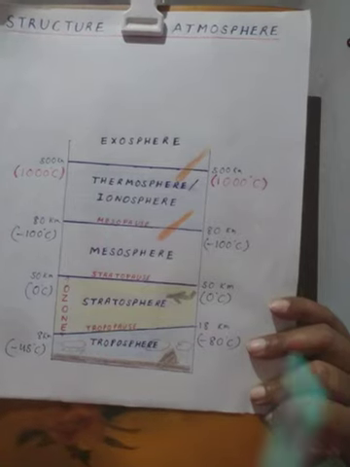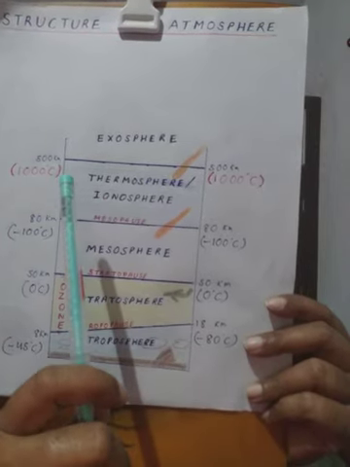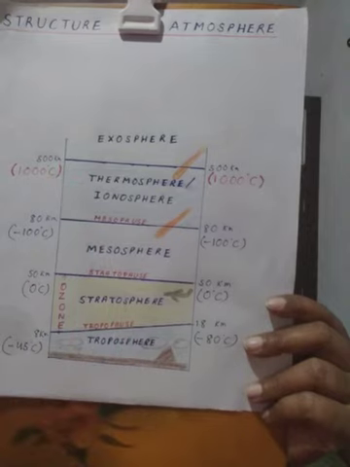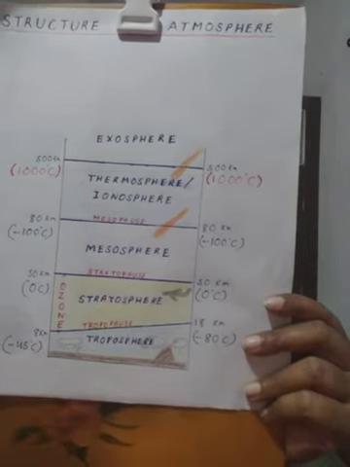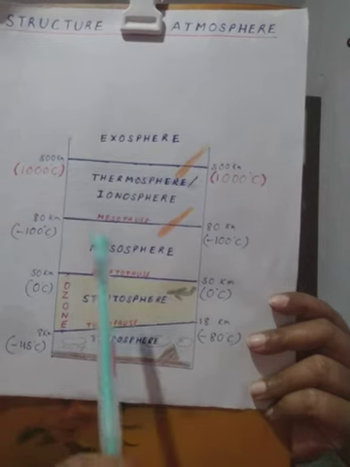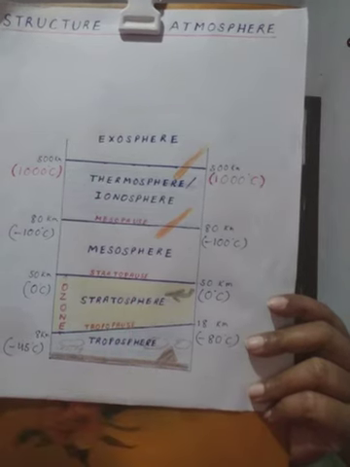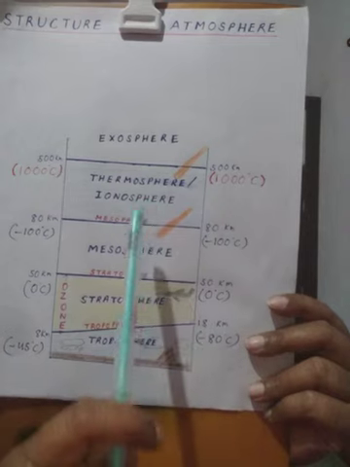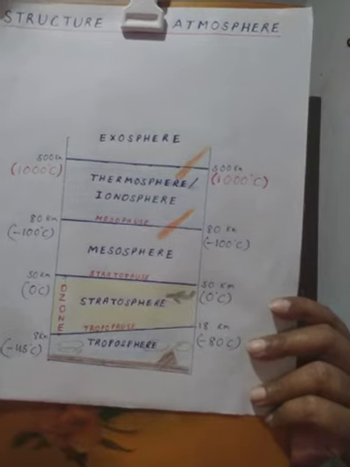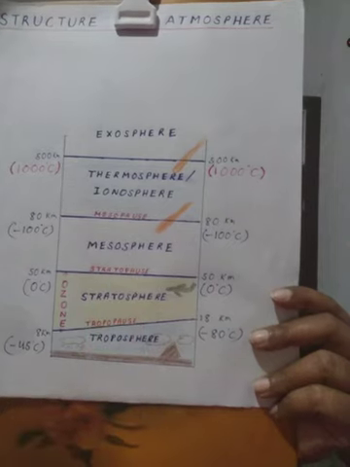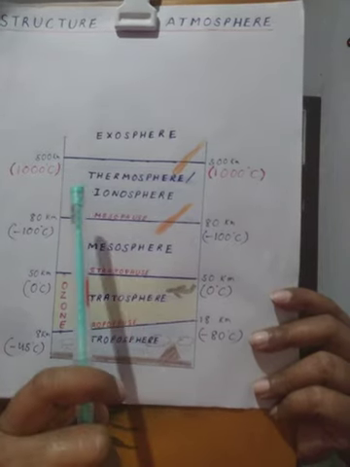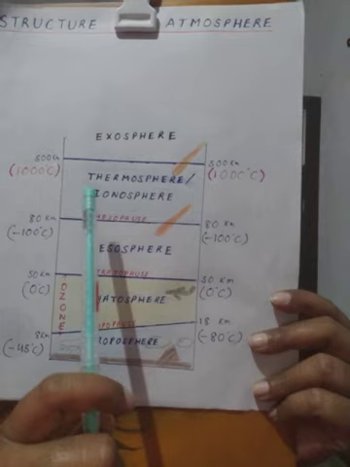Also, in this layer, the molecules of the gases break up into positively or negatively charged particles known as ions. So this layer is also known as ionosphere, which can reflect radio waves, and thus it is very helpful for radio communication or other long distance communication.